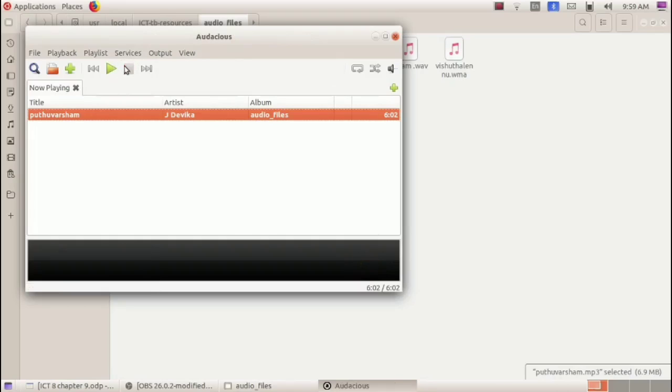Okay, now we have listened to the poem Puduvasham. In which software is this audio file opened? It is Audacious. See here, this is Audacious software. Now, do we need to connect a speaker or headphone in order to listen to this audio? Yes, if you are using a desktop computer, we have to connect a speaker or a headphone.